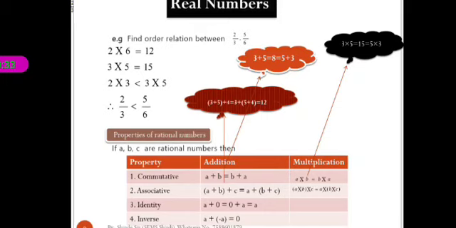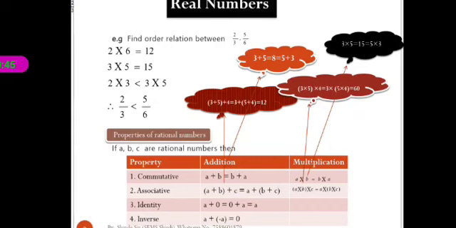Now second, the multiplication property. A into B into C is equal to A into B into C, same. Now here we see the example. 3 into 5, 15. 15 into 4, 60. If you change the bracket, then 3 into, in bracket, 5 into 4. 5 into 4, 20. 20 into 3, 60. Again we get the product is constant.